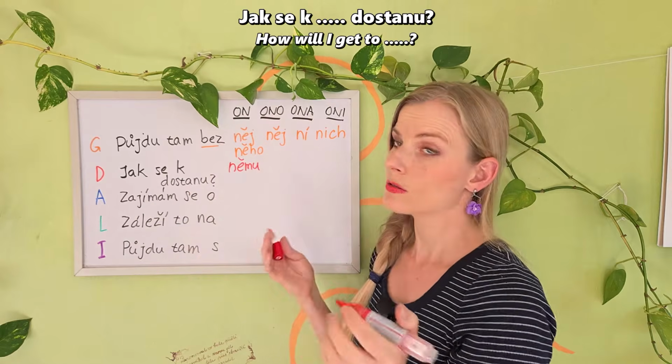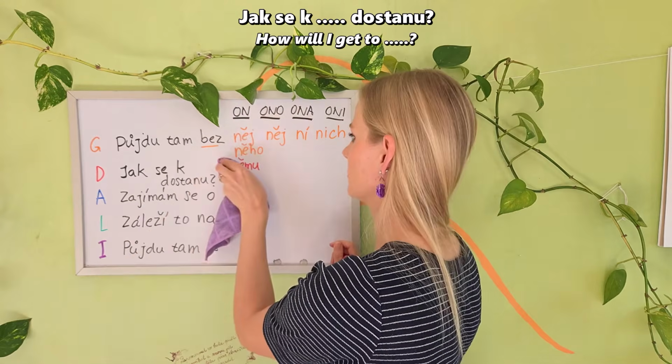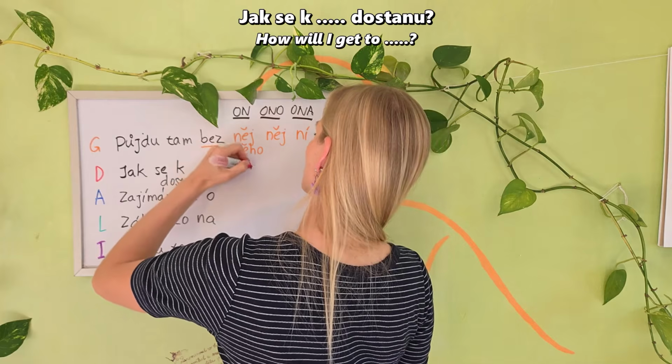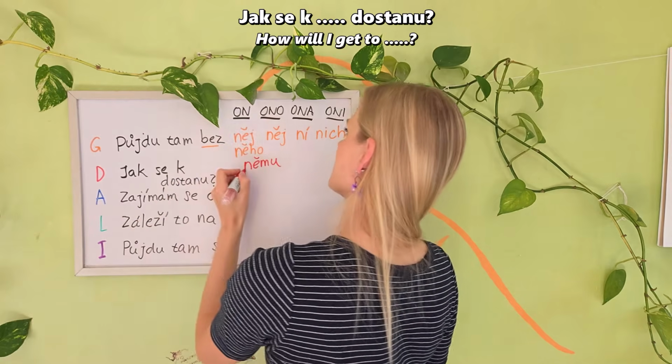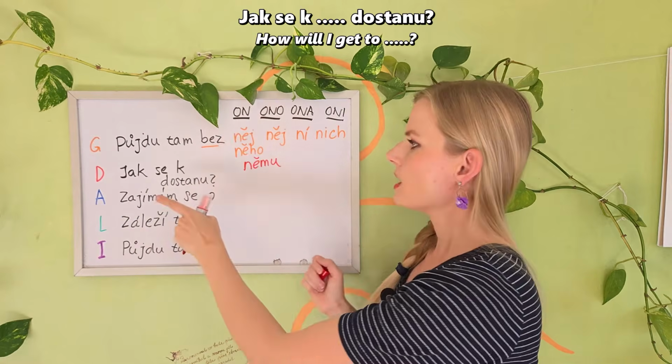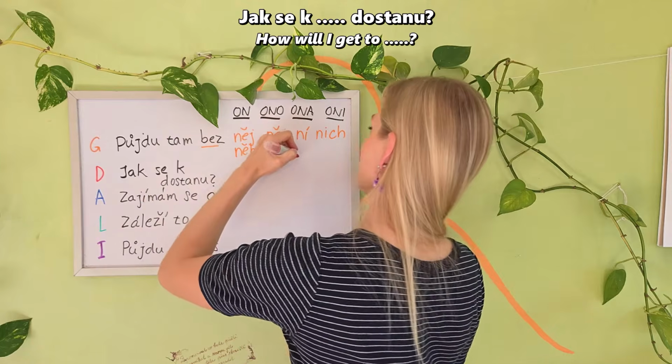How will I get to it? Jak se k němu dostanu? So actually, we're going to do this. K němu, here is the same for he and it. How will I get to her? Jak se k ní dostanu?